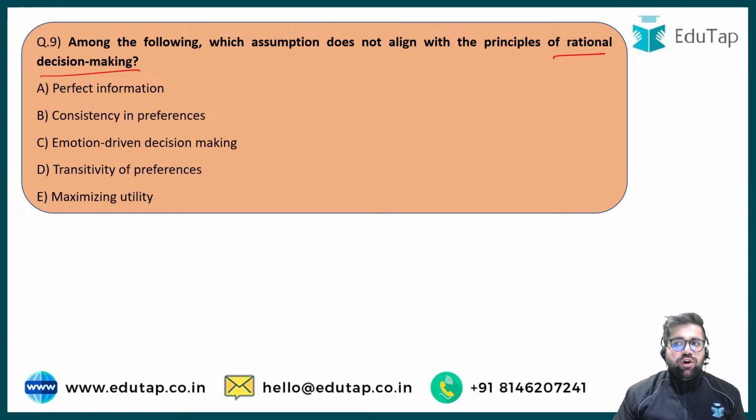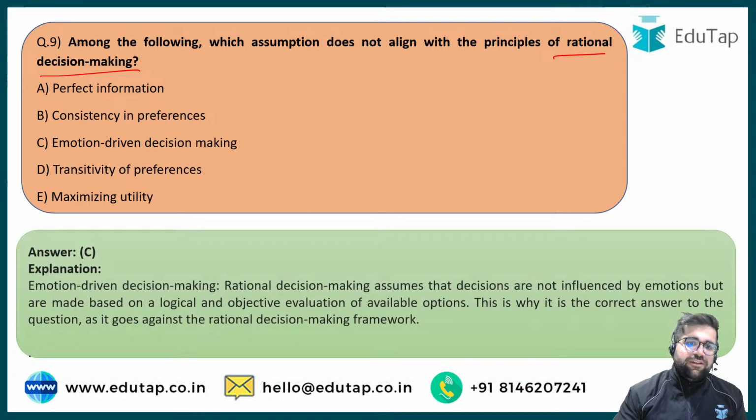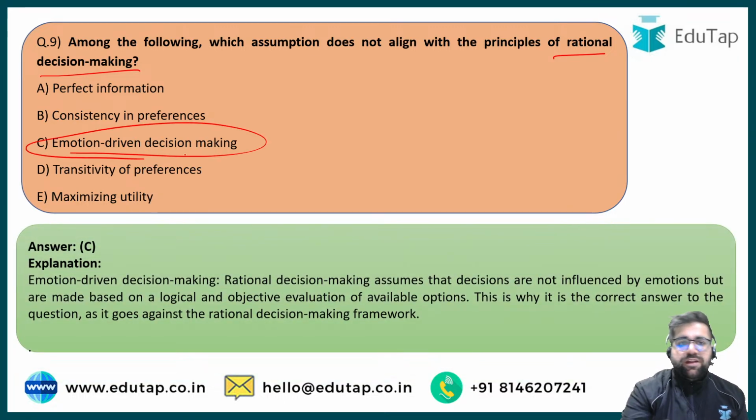Rational decisions are not made by humans because we all make mistakes, right? We all have different pressures. So what will be the answer of question number 9? Is it perfect information, consistency in preferences, emotion driven decision making, transitivity of preferences, or maximizing utility? Definitely the answer will be option C, which is emotion driven decision making.